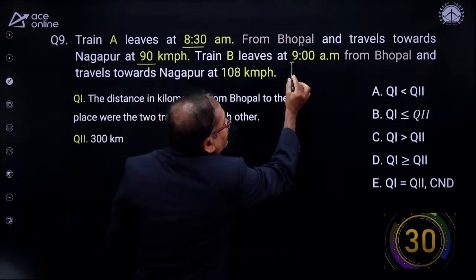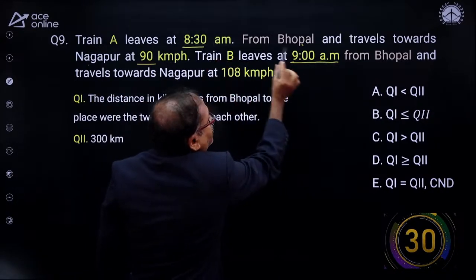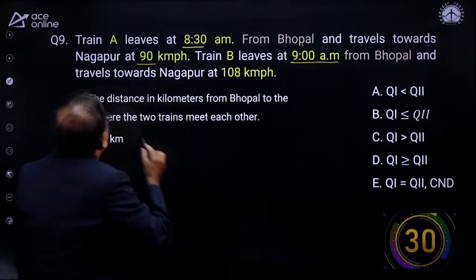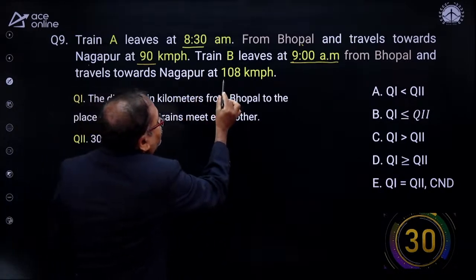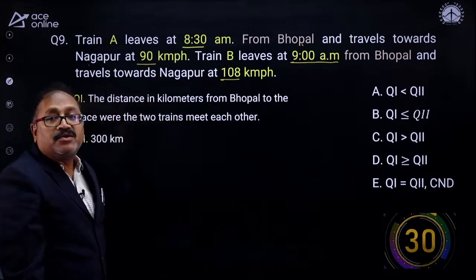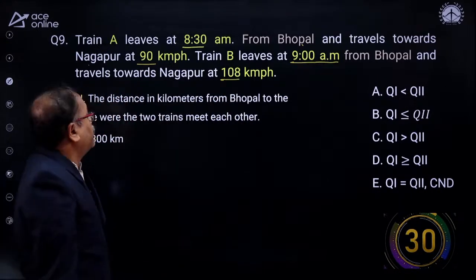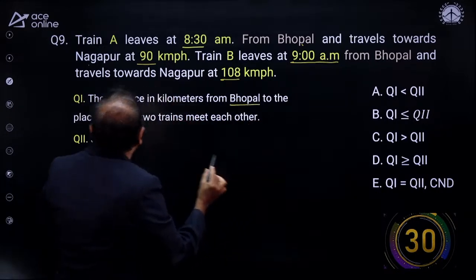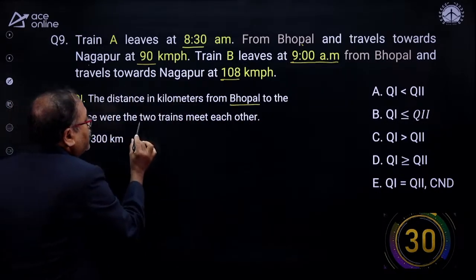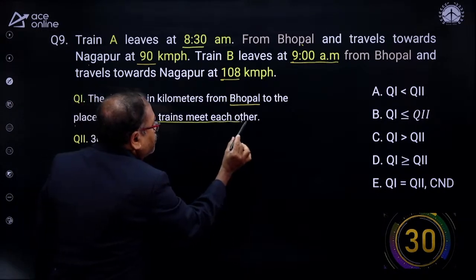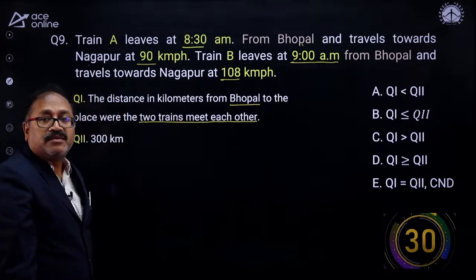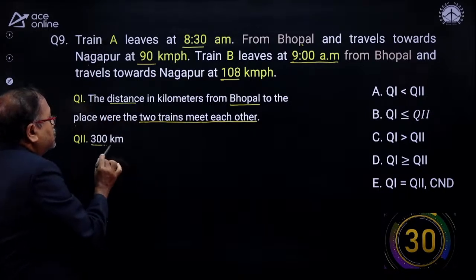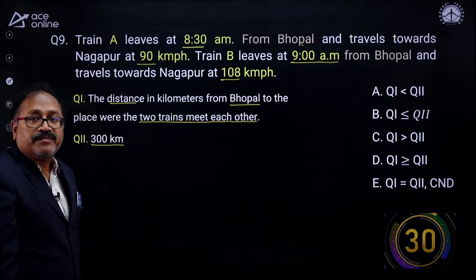Train B leaves at 9 a.m., after 30 minutes, from the same place, Bhopal, towards Nagpur with a speed of 108 km/h. The distance in kilometers from Bhopal to the place where these two trains meet each other is quantity 1. And quantity 2 is 300 kilometers.